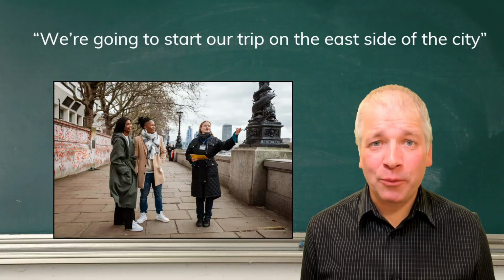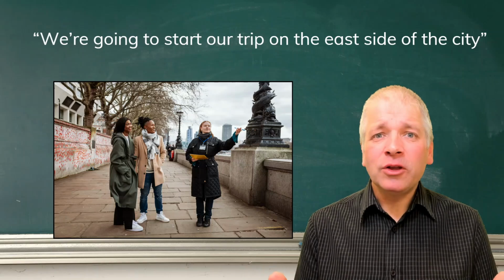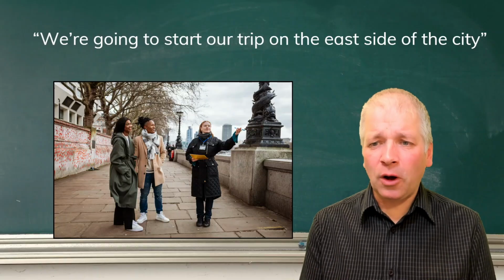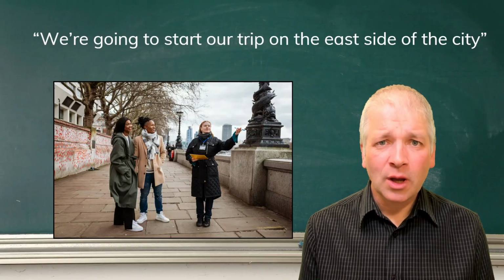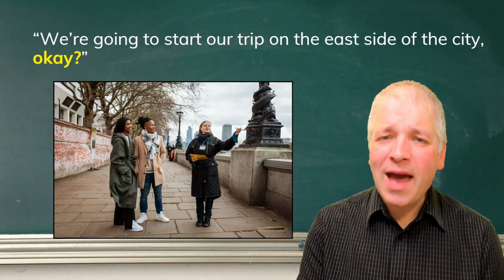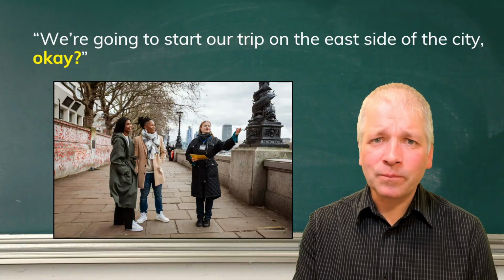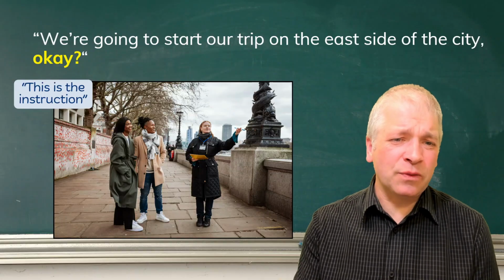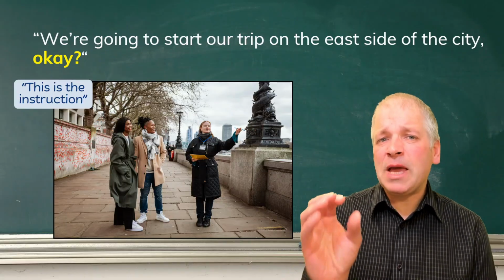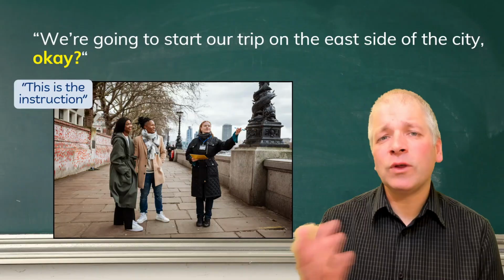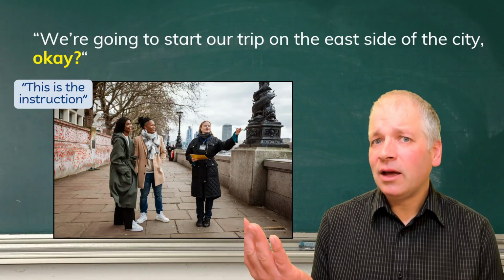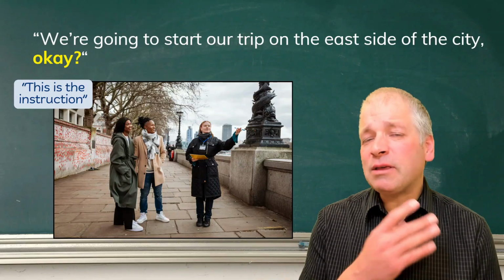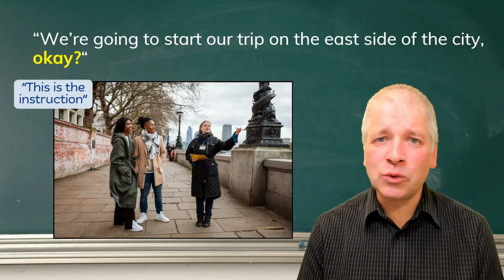Have you ever been on a trip with a tour guide? Imagine that you're doing that now. You're with a tour guide and she says, we're going to start our trip on the east side of the city. What about if she added the word okay at the end? What does that mean? Well, okay often means I agree, but here it actually means this is the instructions. Sometimes people say okay at the end with a question intonation, meaning this is what you have to do. It doesn't mean okay at all. It really means this is the instruction. Have you understood it? Are you going to follow it?